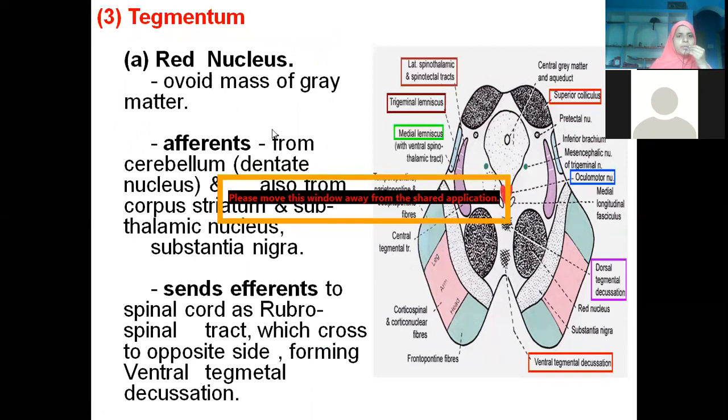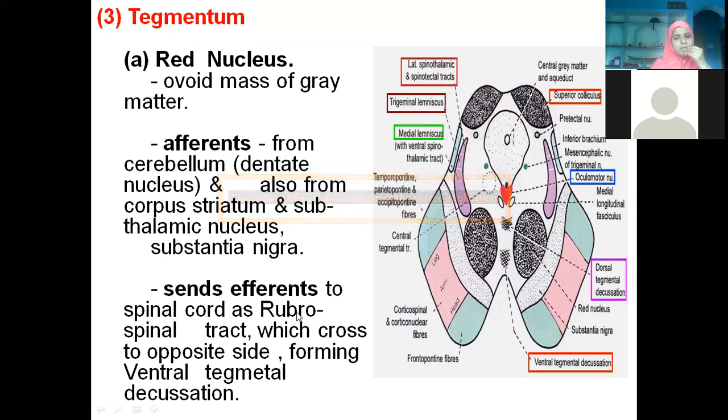Okay. So the red nucleus is an ovoid mass of gray matter, situated behind the cerebral aqueduct of gray. Again, you should know what the afferents and the efferents are: what it is receiving and what it is sending. Afferents are from the cerebellum, dentate nucleus, and also from the corpus striatum, subthalamic nucleus and substantia nigra.